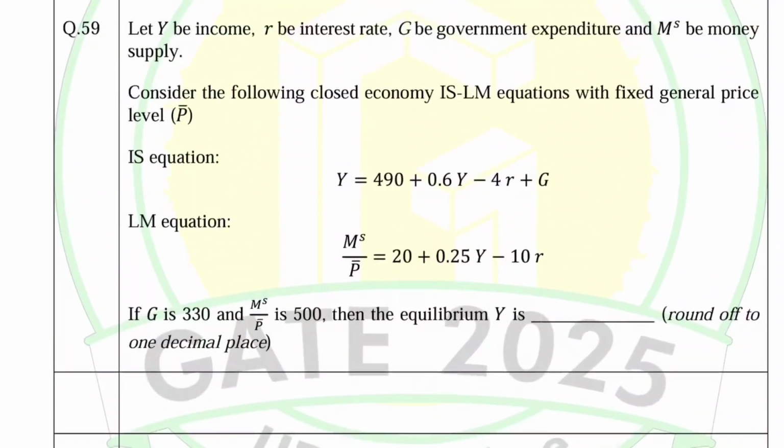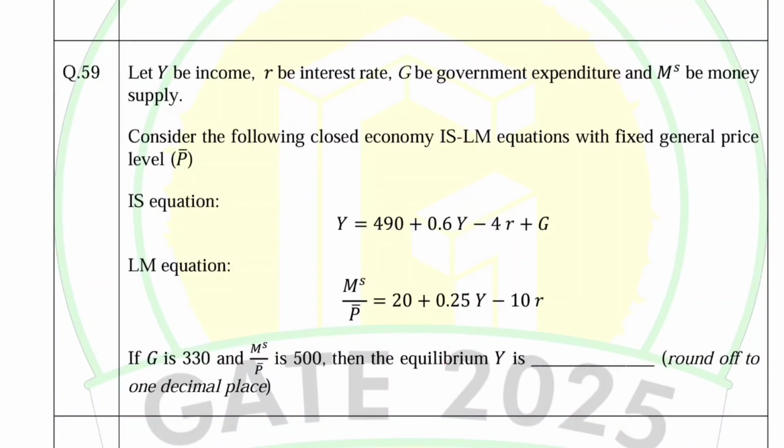Okay, so then we have, this is actually about the IS-LM equation with fixed general price. IS equation is being given, LM equation is being given, so money supply is being given. It says 500, government expenditure is 330.